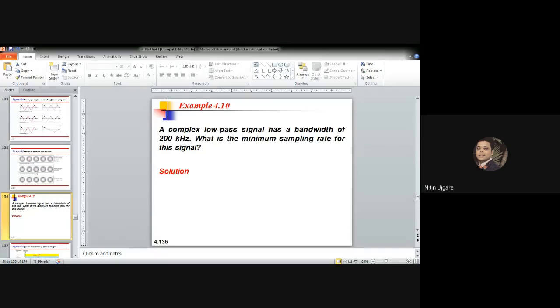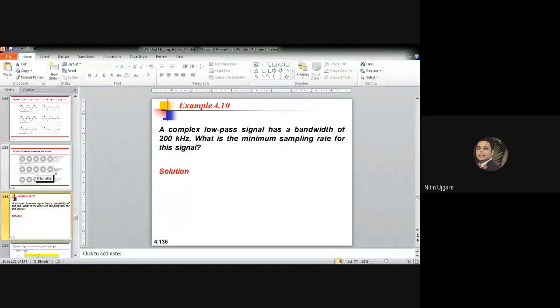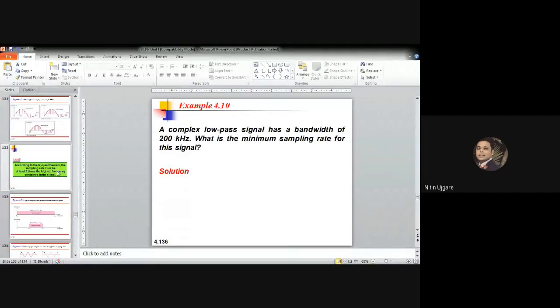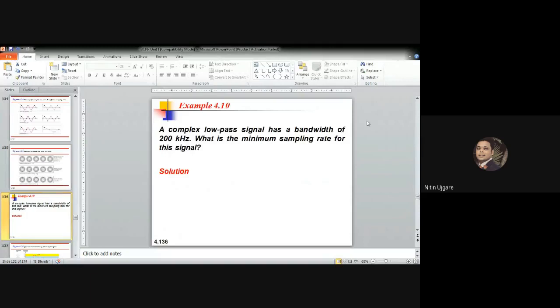So let us go back and see what Nyquist has mentioned. According to the Nyquist theorem, the sampling rate must be at least twice the highest frequency contained in the signal. So what is the highest frequency in this example?